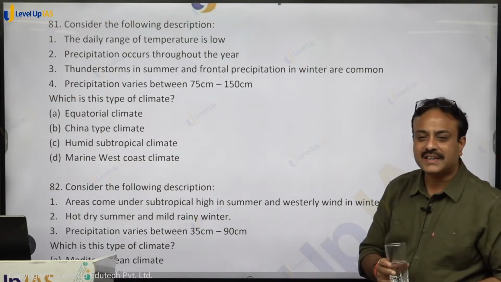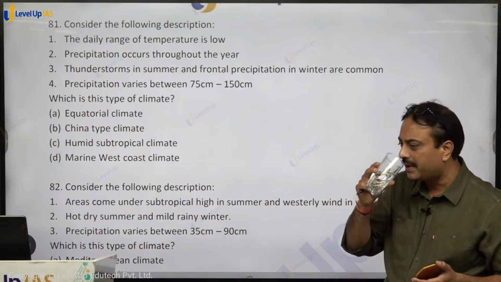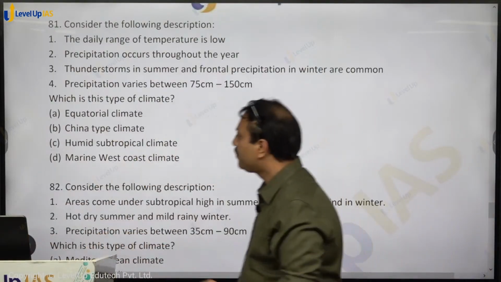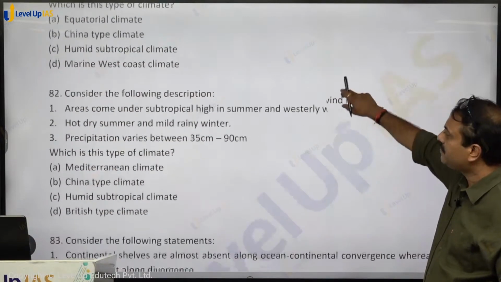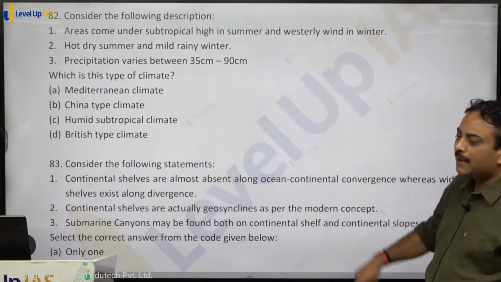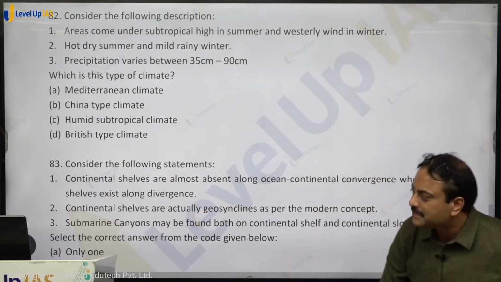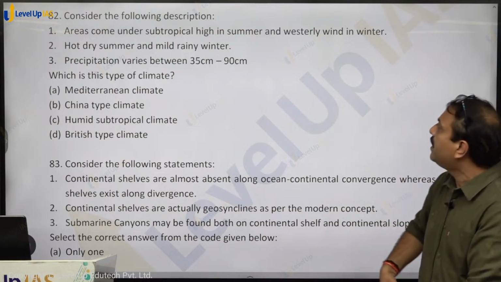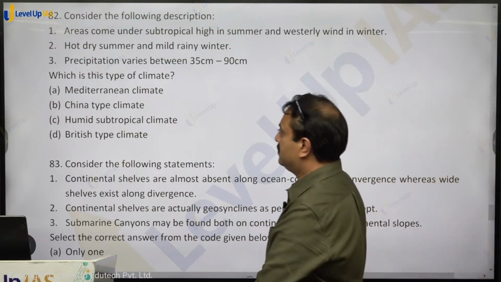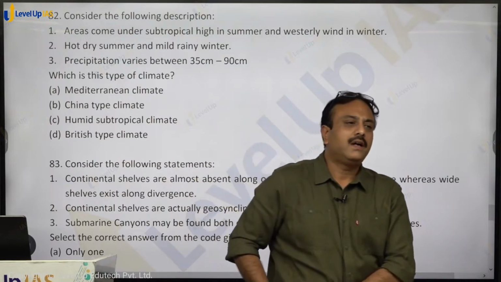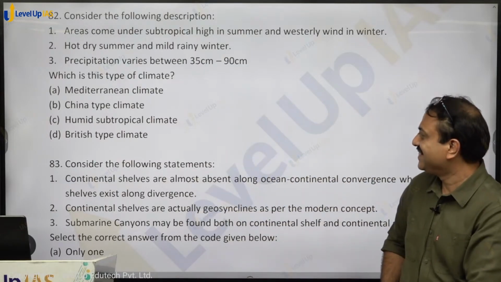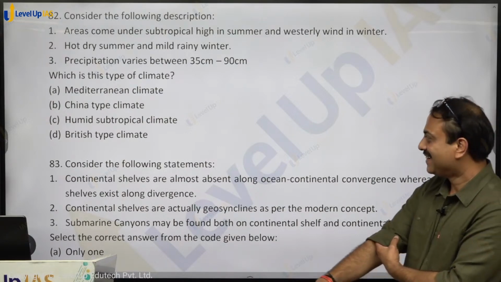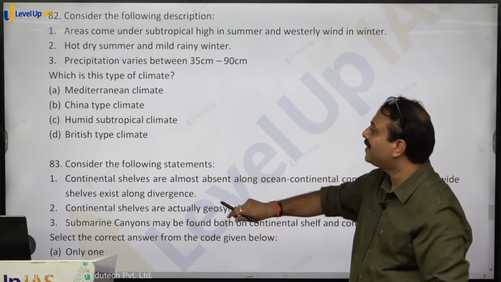It's humid subtropical, CFA type of climate. C capital, F small, A small. It's humid subtropical climate. Consider the following description. Have a look. Areas come under a subtropical high in summer and westerly wind in winter. Hot dry summer, mild rainy winter. Temperature, precipitation 35 to 90. Mediterranean climate, no doubt.